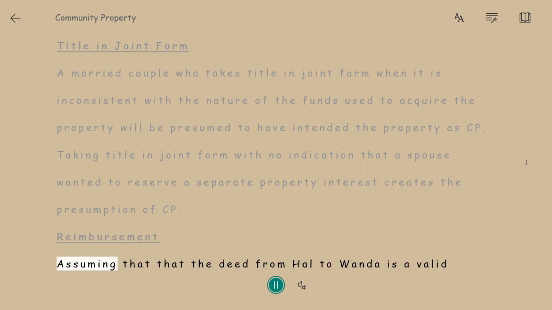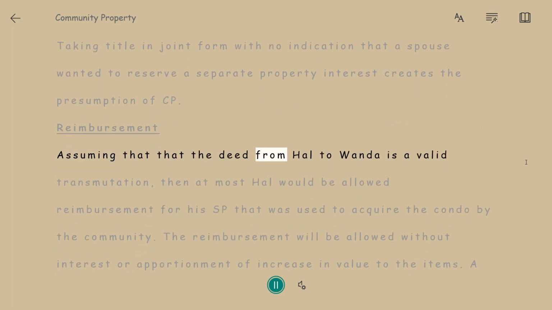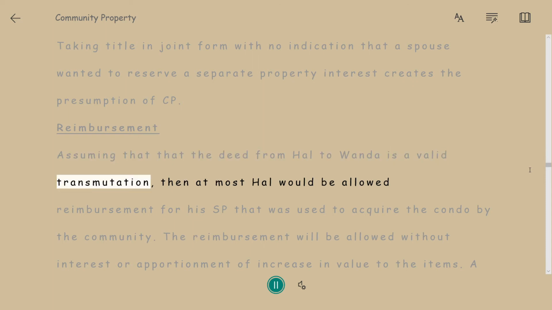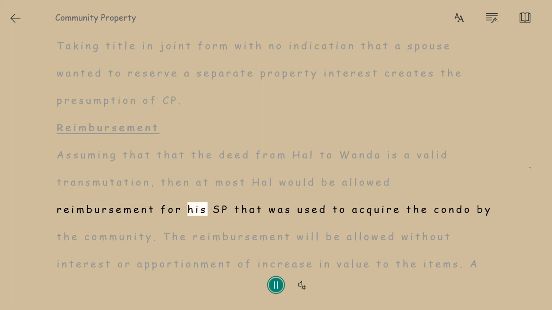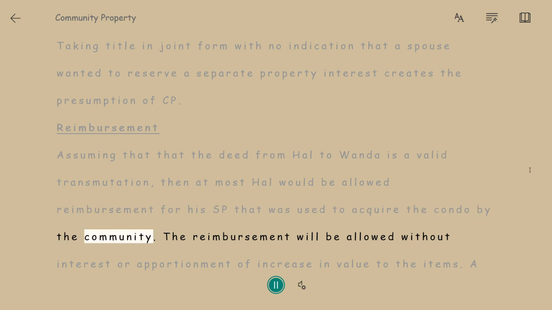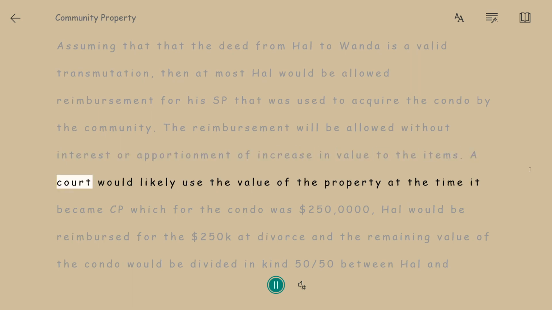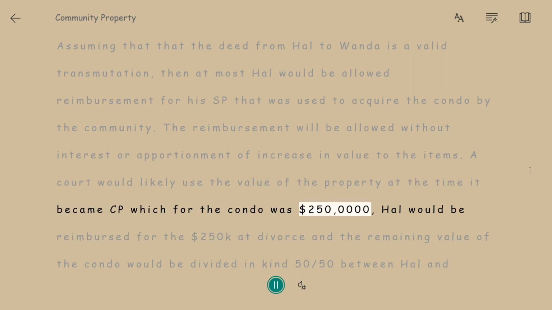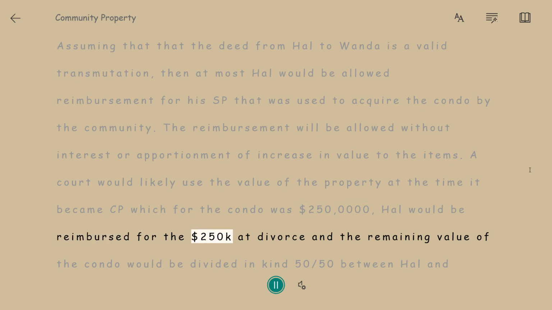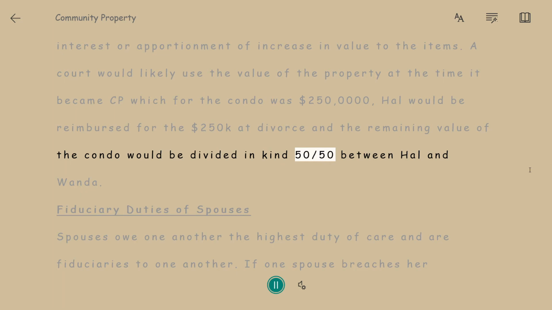Reimbursement. Assuming that the deed from Hal to Wanda is a valid transmutation, then at most Hal would be allowed reimbursement for his SP that was used to acquire the condo by the community. The reimbursement will be allowed without interest or apportionment of increase in value to the items. A court would likely use the value of the property at the time it became CP, which for the condo was $250,000. Hal would be reimbursed for the $250,000 at divorce, and the remaining value of the condo would be divided in kind 50/50ths between Hal and Wanda.